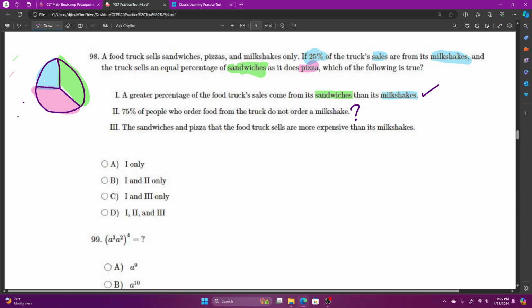We don't know. Statement 3, the sandwiches and pizza that the food truck sells are more expensive than its milkshakes. I don't know. I didn't hear anything about prices. So the only thing that's true to me is option number 1. So let's continue.